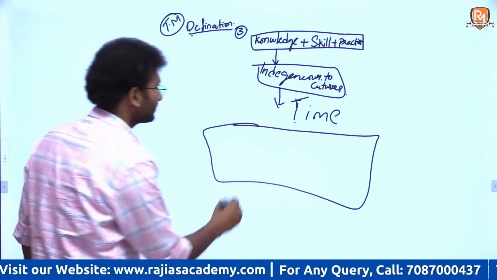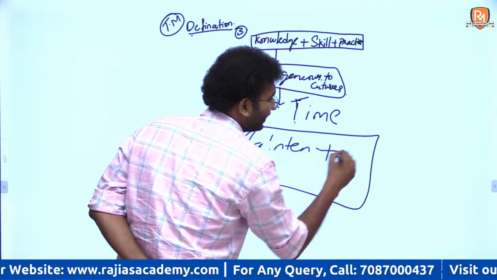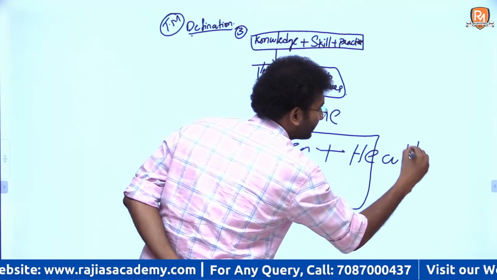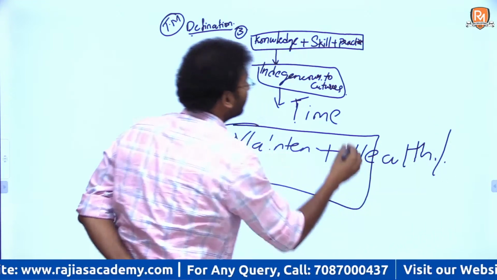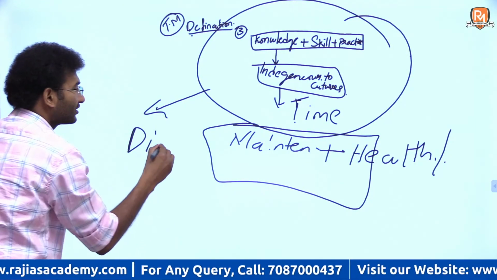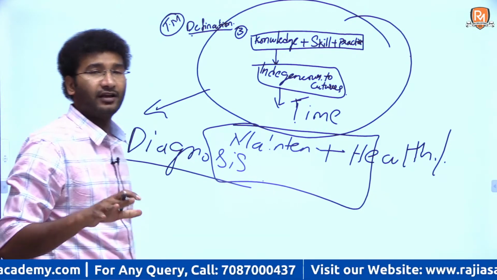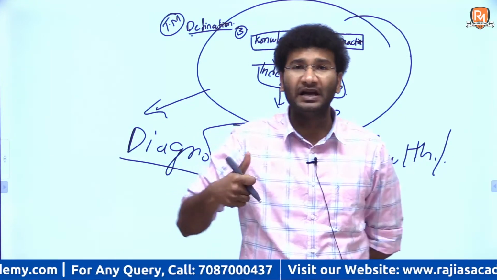Now, along with this, there should be a maintenance of health. Maintenance of health, and this particular practice can be used for diagnosis also, right? It can be used for diagnosis, and for mental wellness too.